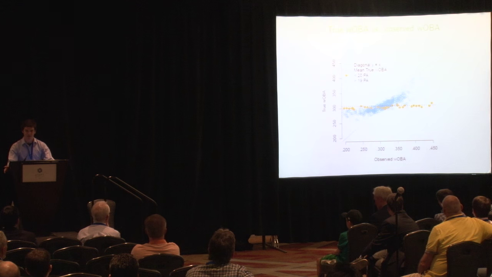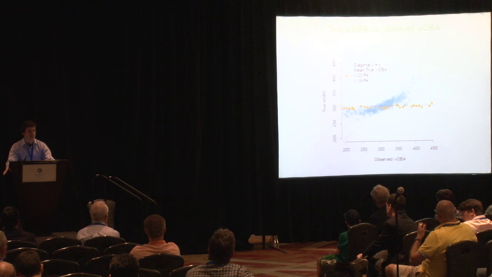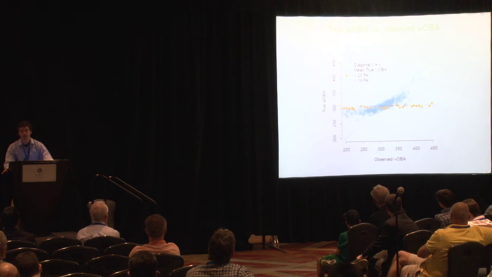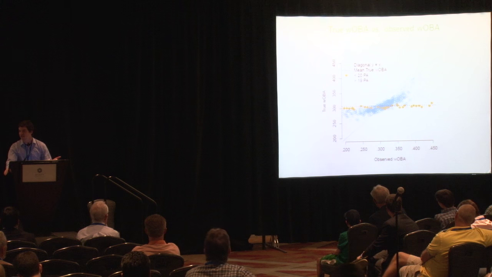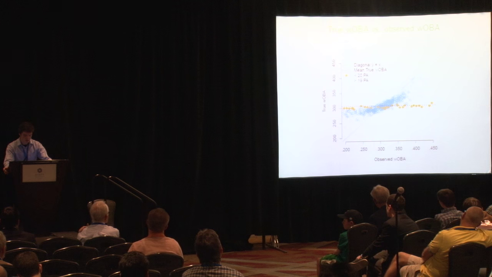So in this first graph, what we have is similar to graphs that we've seen before. We have observed wOBA along the x-axis and true wOBA along the y-axis. Once again, the players in orange, those with fewer plate appearances, are closer to that dashed black line because there's less evidence that they're any different from a league average player. And once again, we have this similar cloud of blue players closer to that green 0-1 line and a little more shallow than that line.